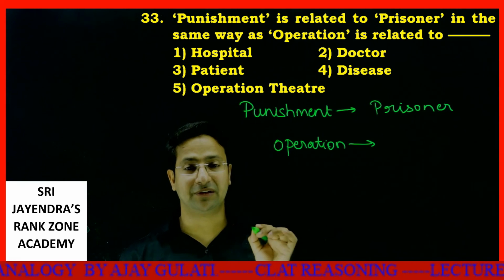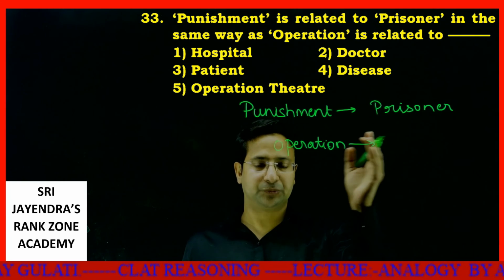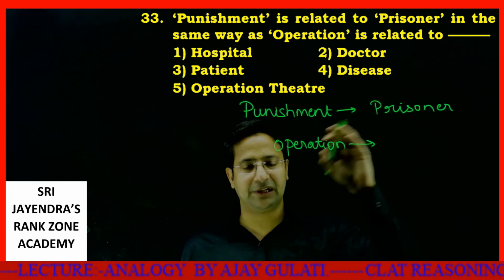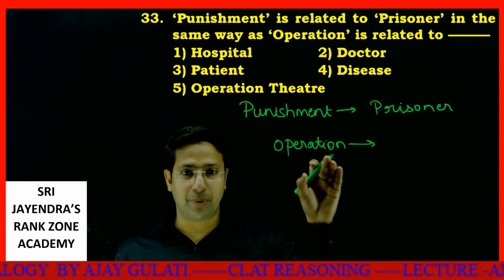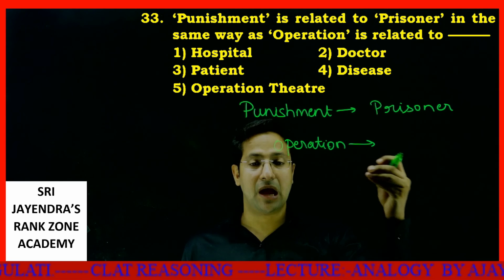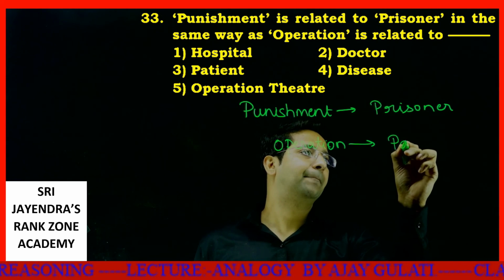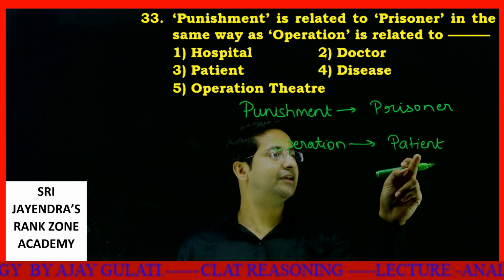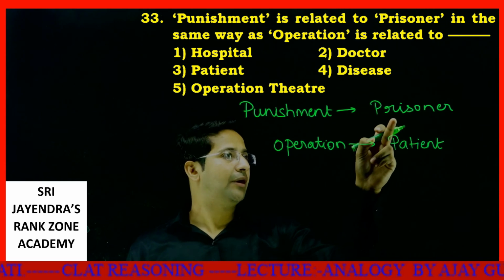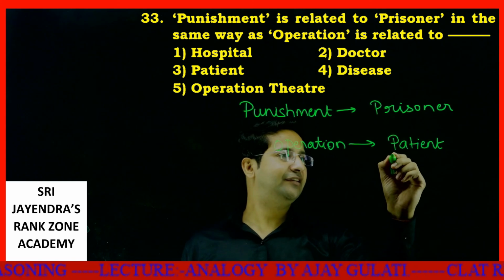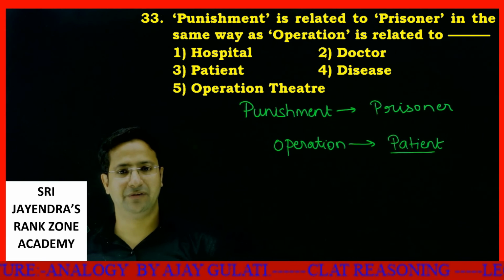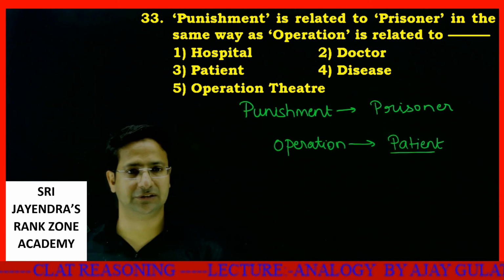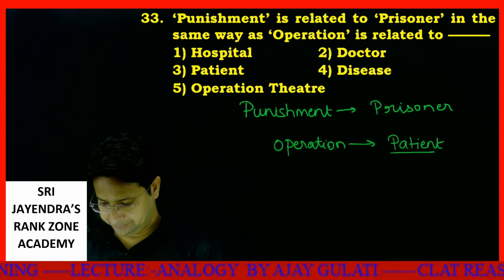Operation is related to what? See, not hospital. If punishment goes with prisoner, I'll write prison, punishment. Operation, hospital, that relationship. Operation is being done on a patient actually. A prisoner is provided punishment, a patient is provided operation. So very easily your answer is patient. I hope it is clear to all of you, my dear students. Let's move to the next one.